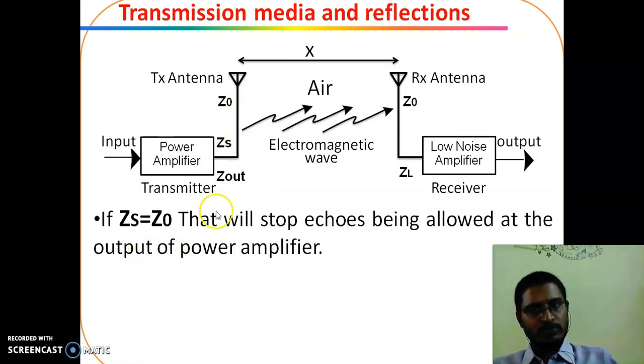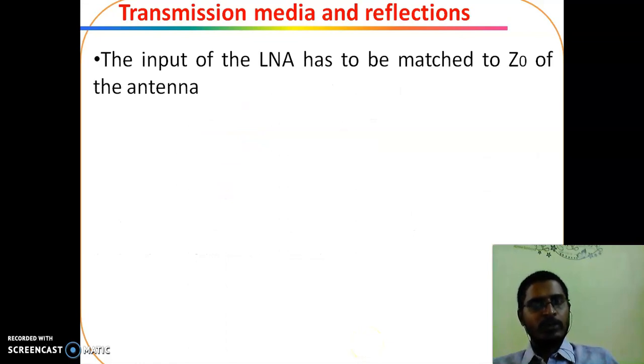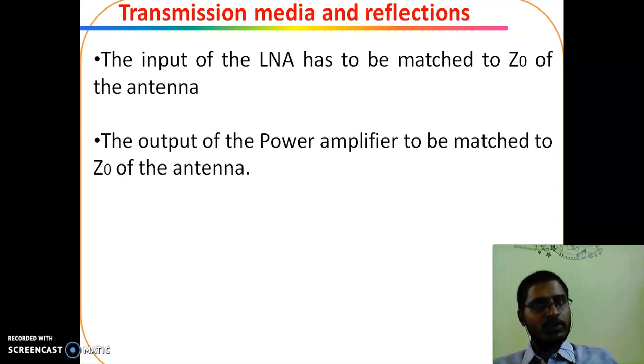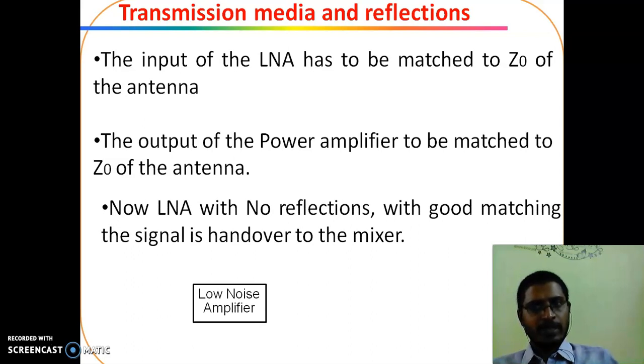Here, no echoes. The input impedance of the LNA has to match the Z0 of the antenna. The output of the power amplifier has to match the Z0 of the antenna. With no reflections, with good matching, the signal is handed over to the mixer.